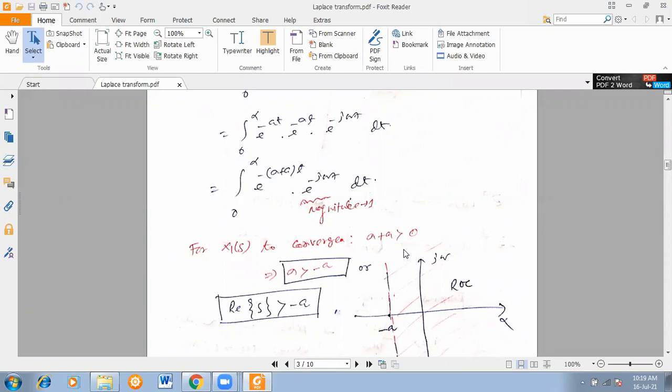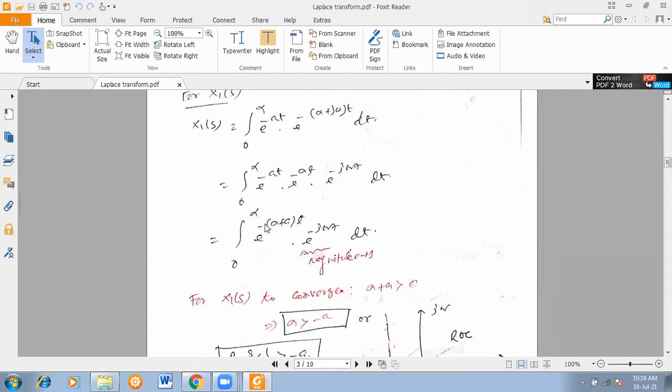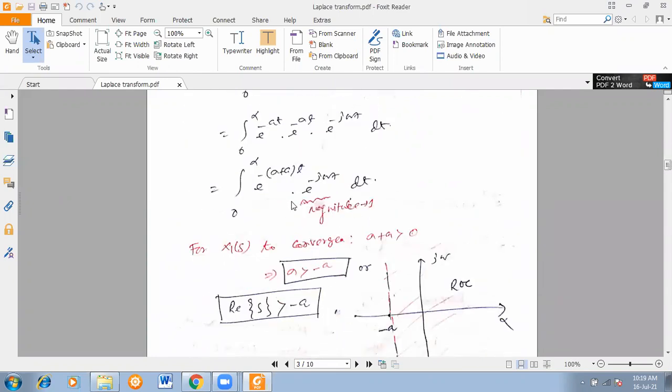So simply you find out X1(s), then at the end you got 1 by s plus a as your final answer, isn't it? You know the Laplace transform 1 by s plus a, but you don't know the region of convergence. That I am going to find out here. From these two terms, this one is always constant with magnitude 1. For this term, you have to find out.